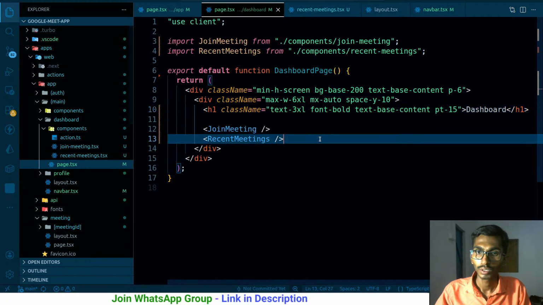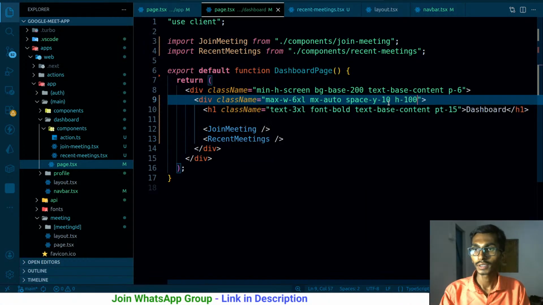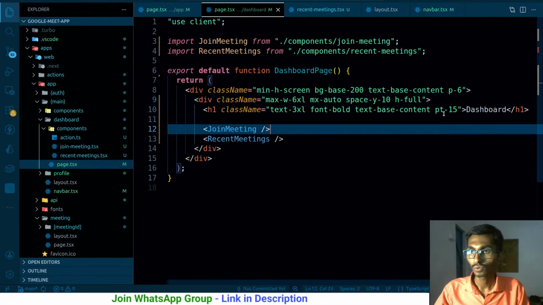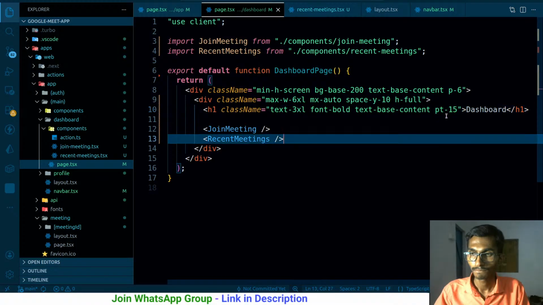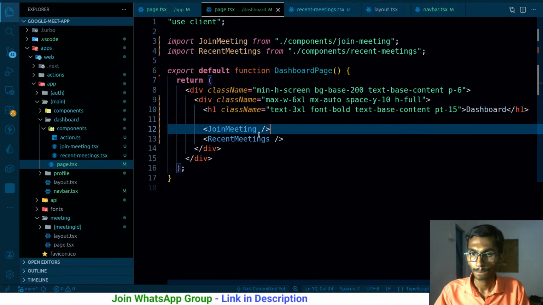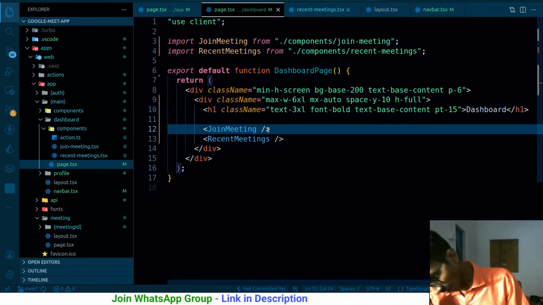So in that case, height 100%, height full, and once it has the height full, then, how can I fix this?